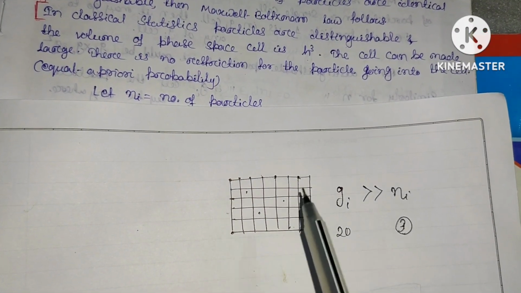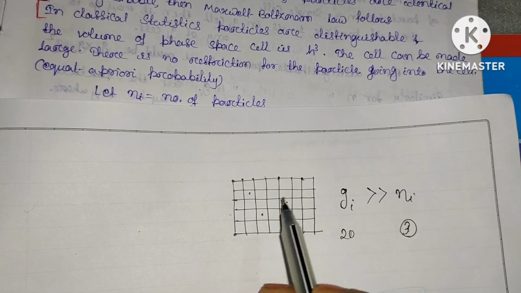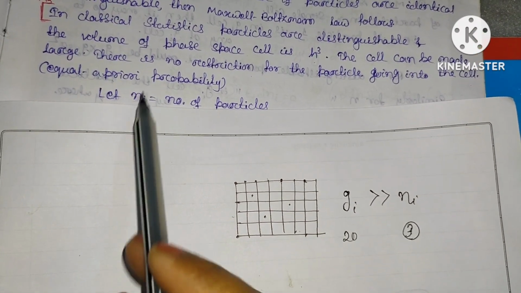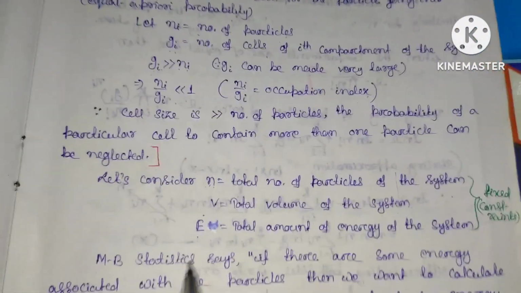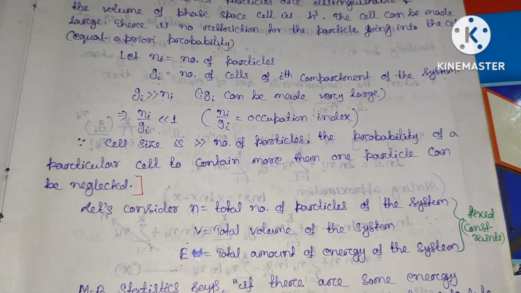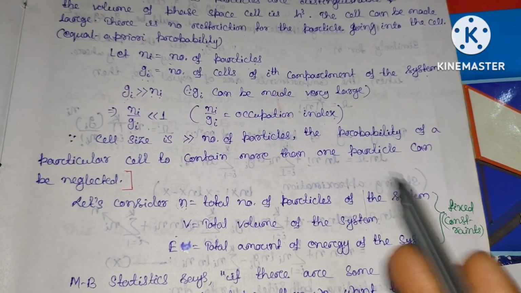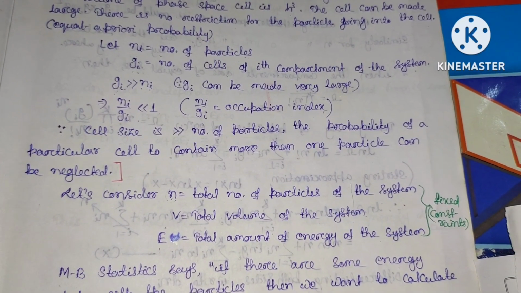So in this case we can say that no 2 particles can lie in a particular cell because we are giving equal priority. So it says that if the number of cells is very much larger than the number of particles, the probability of a particular cell containing more than one particle can be neglected. So that can be neglected.